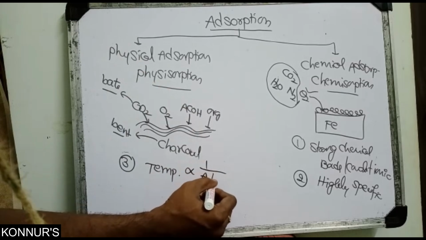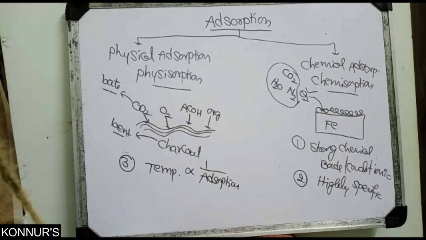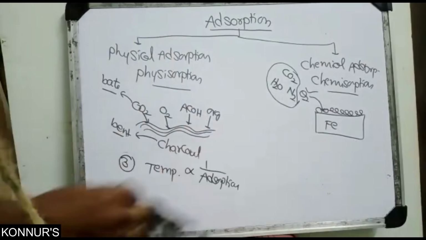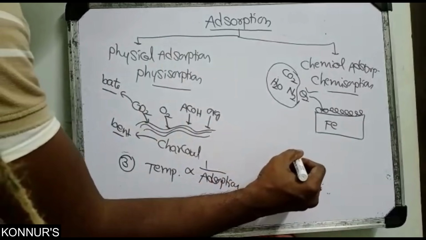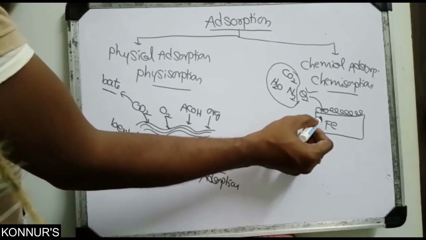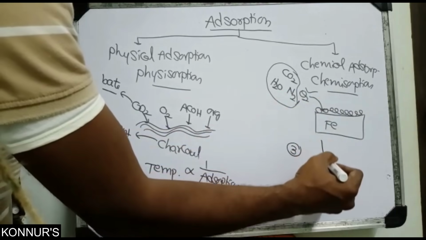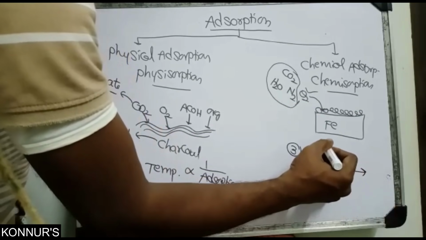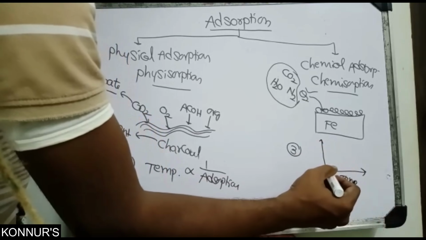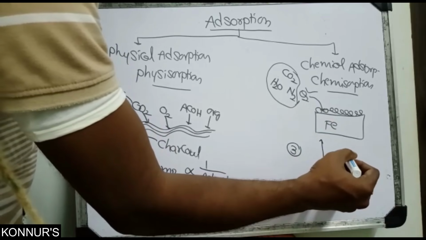So for physical adsorption, temperature and adsorption are inversely proportional. In chemisorption, if you increase temperature, the kinetic energy increases, so more reaction takes place, and adsorption increases and reaches a higher value.